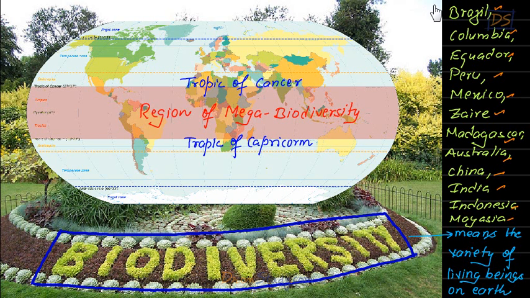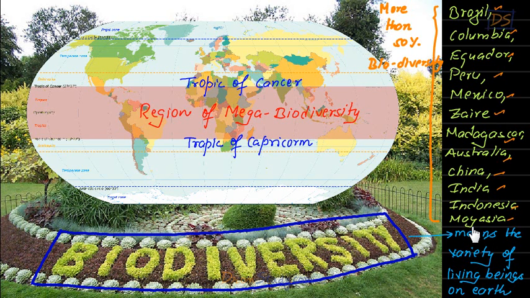In fact, students, I can tell you that in these countries alone, more than 50% of biodiversity exists.